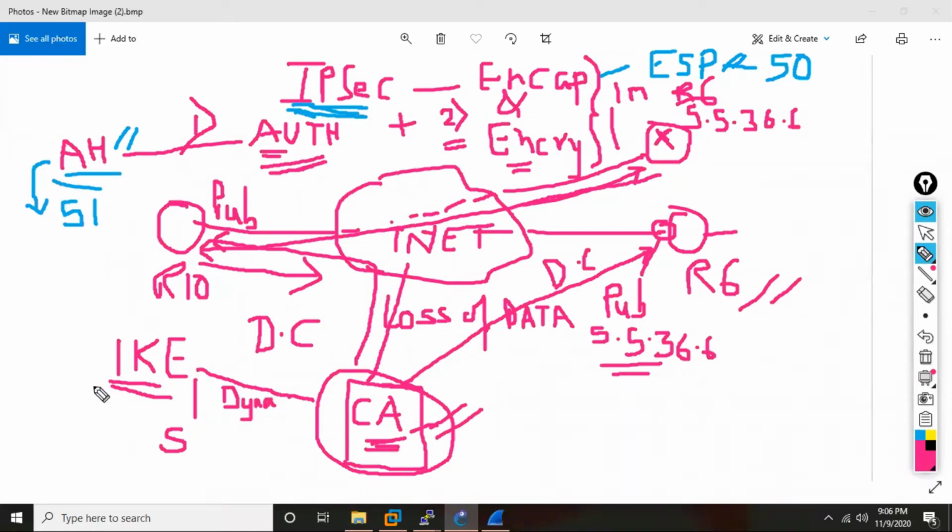And what happens, basically, this IKE will do? Okay, IKE will do the authentication. Yes. So can I still use IKE like AH? Can it do static authentication? Yes. But what's the advantage of IKE? The IKE advantage is what? As I said, it is scalable.